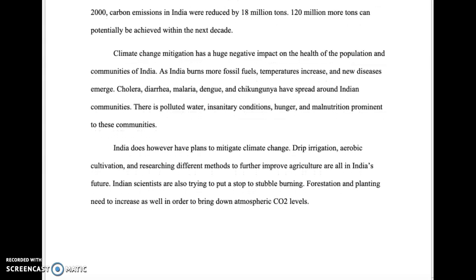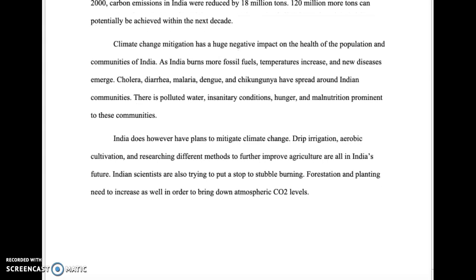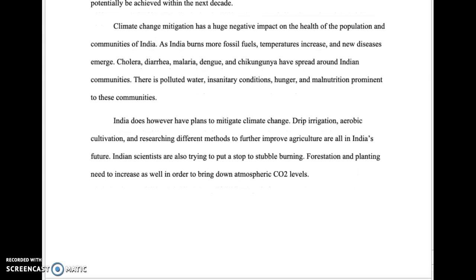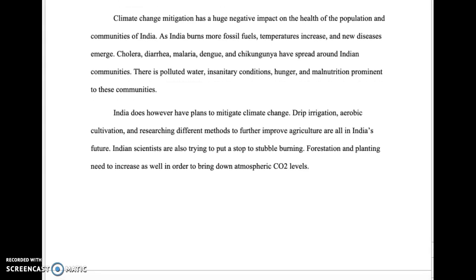Climate change has a huge negative impact on the health of the population and communities of India. As India burns more fossil fuels, temperatures increase, and new diseases emerge. Cholera, diarrhea, malaria, dengue, and chikungunya have spread around Indian communities. There is polluted water, insanitary conditions, hunger, and malnutrition prominent to these communities.